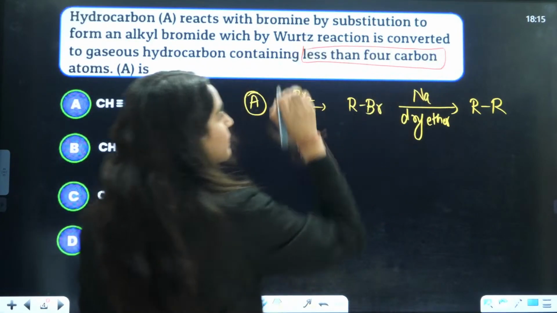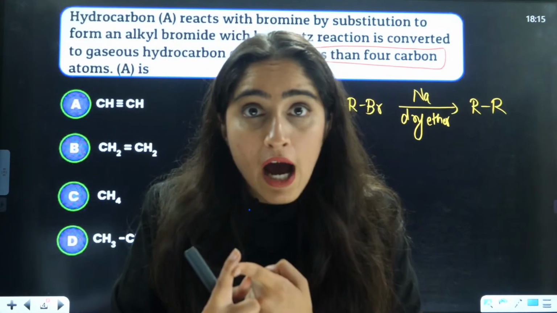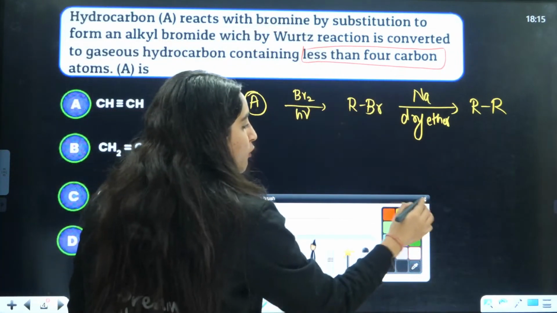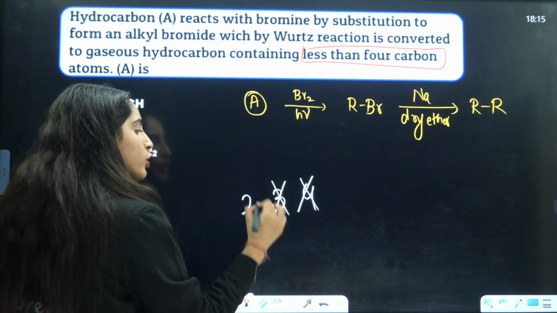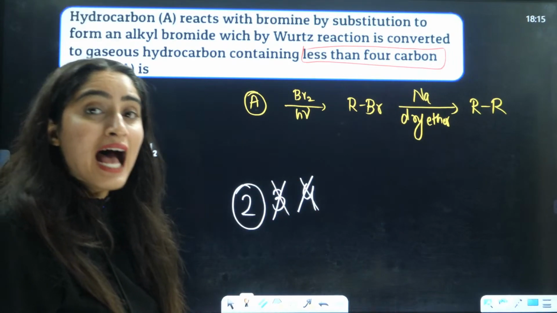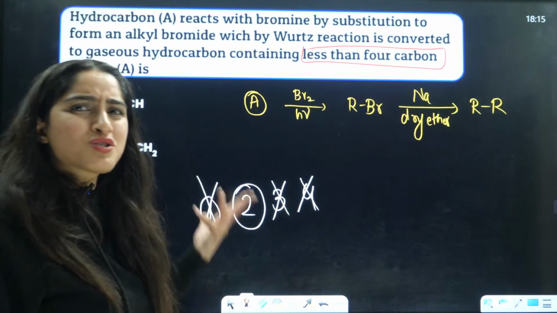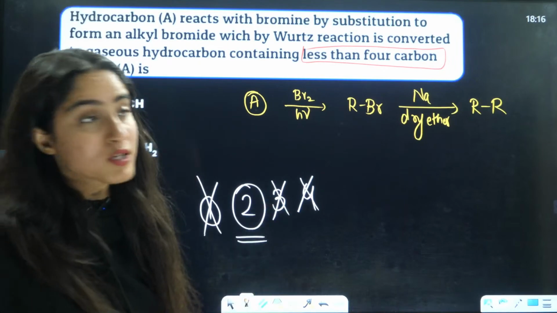Now guys, I told you that in Wood's reaction, even numbers of carbons are formed. Symmetrical products are formed. So if you talk about less than 4, 4 it cannot form. 3, an odd number, it will not form. 2 is the possibility, and 1 also it cannot form, right? Because 1 is not possible in Wood's reaction. That means ethane is the only possibility.